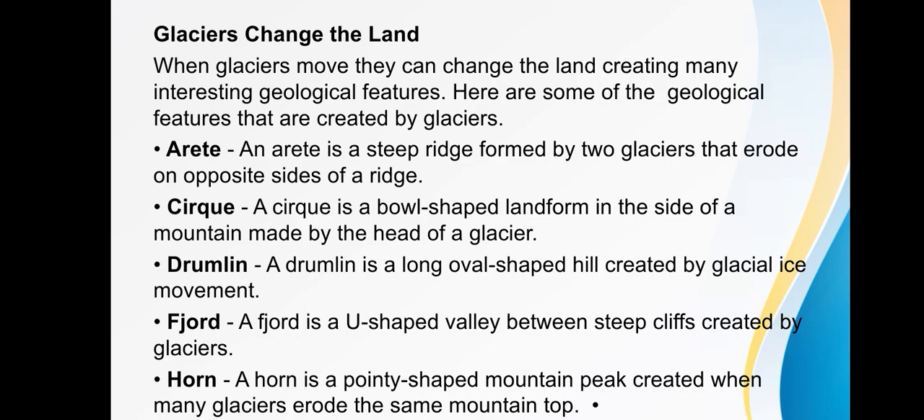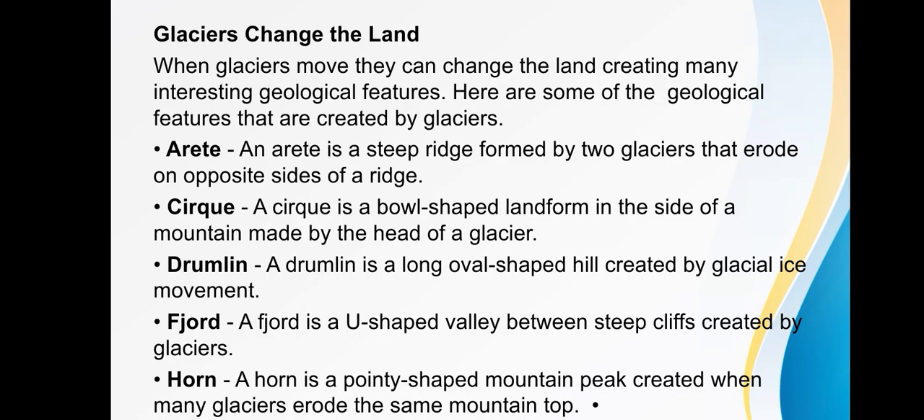Next, fjord. A fjord is a U-shaped valley between steep cliffs created by glaciers. So a fjord is a long, deep, narrow body of water that reaches far inland. Fjords are often set in a U-shaped valley with steep walls of rock on either side. Fjords are found mainly in Norway, Chile, New Zealand, Canada, Greenland, and the US state of Alaska.